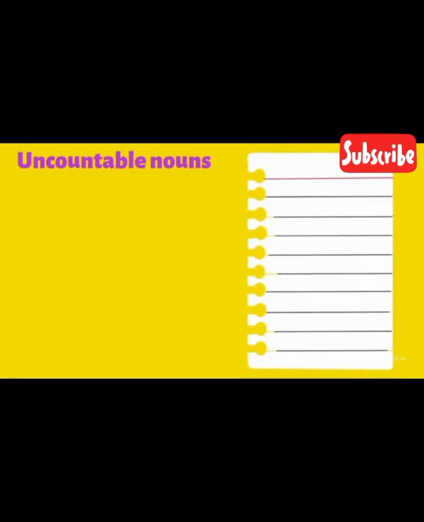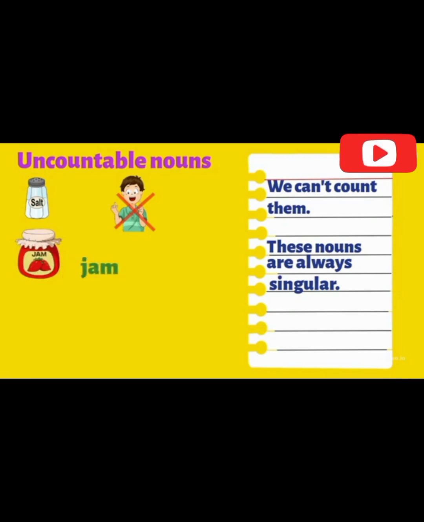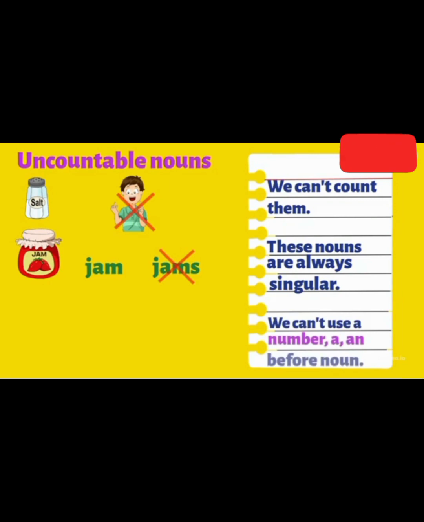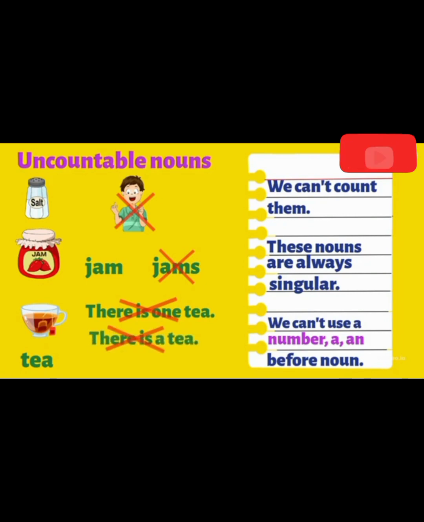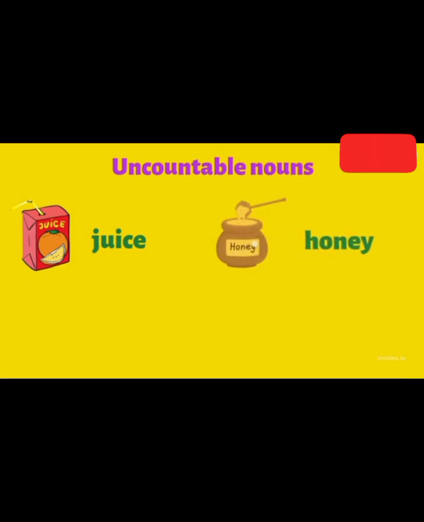Uncountable nouns. We can't count them. These nouns are always singular. Jam, but not jams. We can't use a number, a, and an before the noun. Tea, but not there is a tea, there is one tea, there is an tea. Uncountable nouns. Examples: juice, honey, bread, meat.